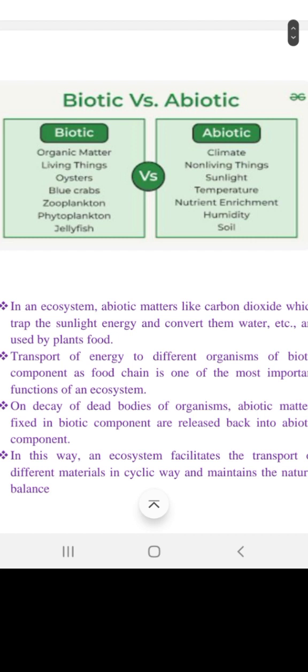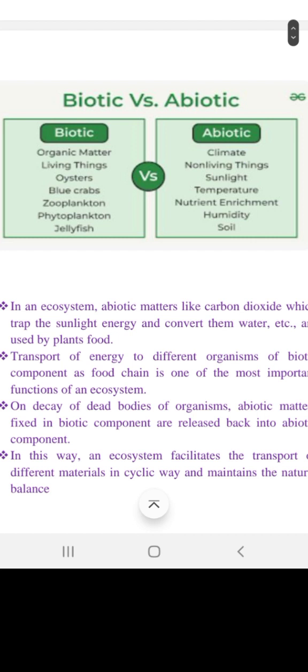Moving ahead, in the carbon and oxygen cycle, when an organism dies, it releases certain gases out of its body, and then the remaining organisms that are alive are going to use those oxygens or gases for their survival. So we can say that interdependency is extracting a molecule from one organism and inserting it into the body of other organisms for their survival. This is the interlinkage between biotic and abiotic factors.